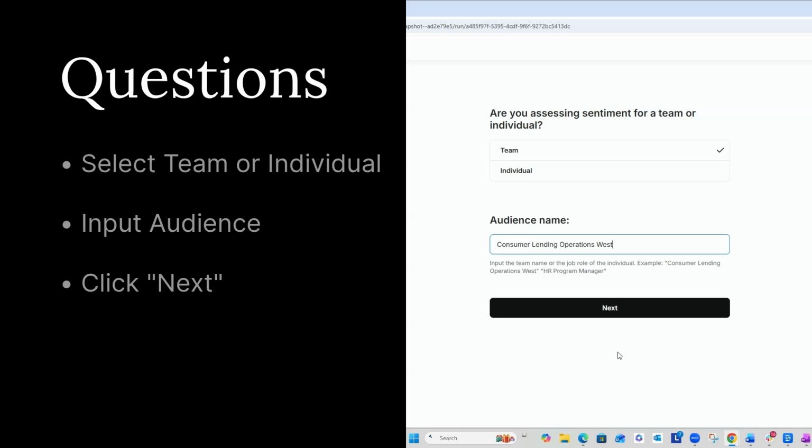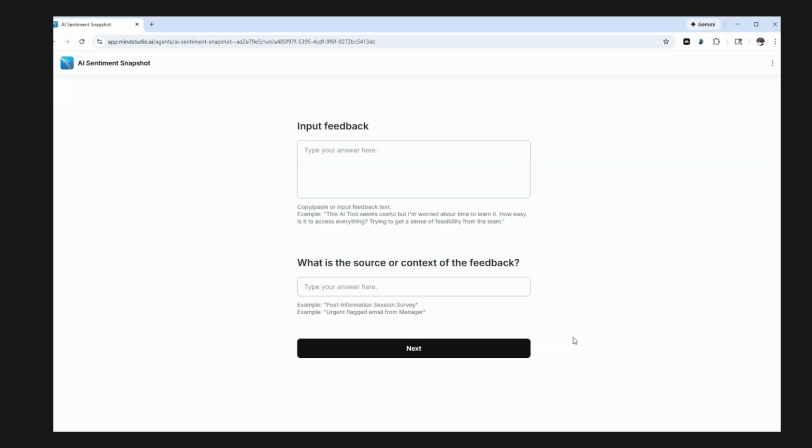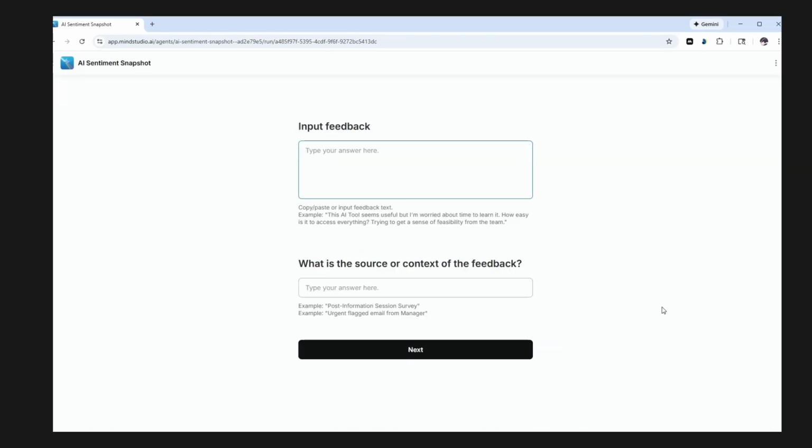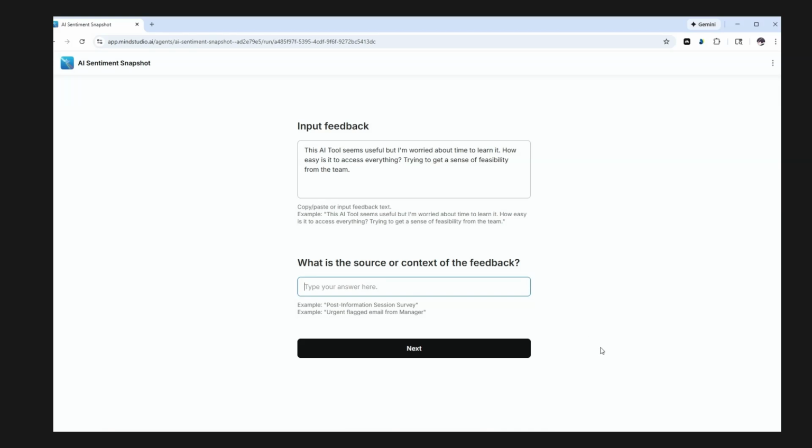You can also use this to evaluate on an individual basis. Clicking next proceeds with the next set of questions. The next step then is to input the feedback. You may have received an email, you may have run into someone in the hallway, but we're going to leverage our example here. Once you've input the feedback, then identify the source of that feedback. In this example, we're going to identify that it was from an urgent flagged email from a manager. Clicking next proceeds the agent further.